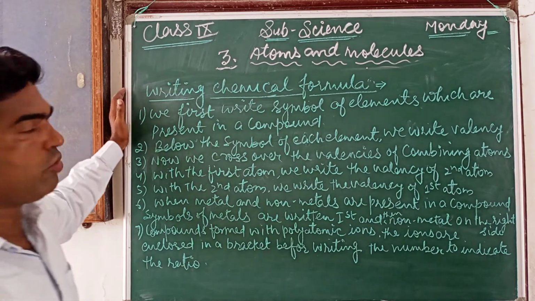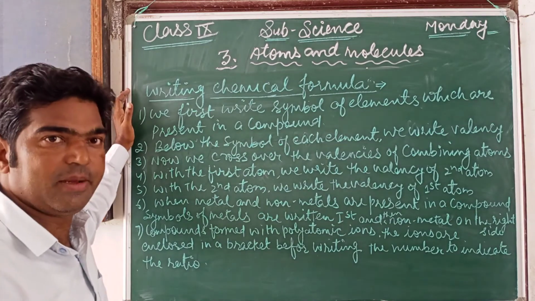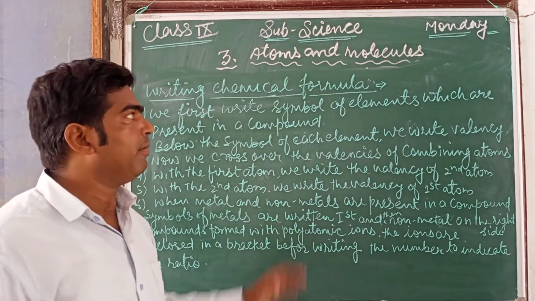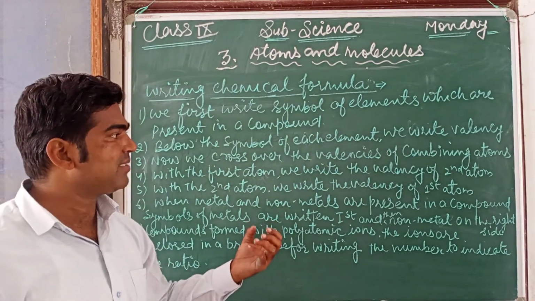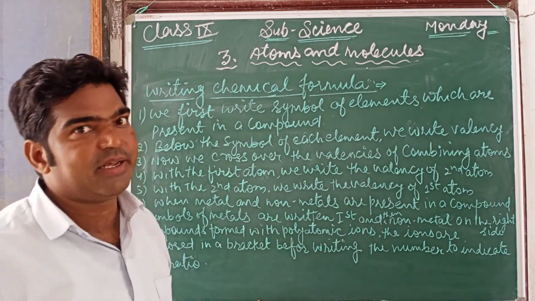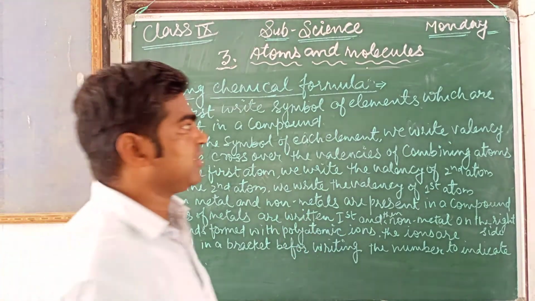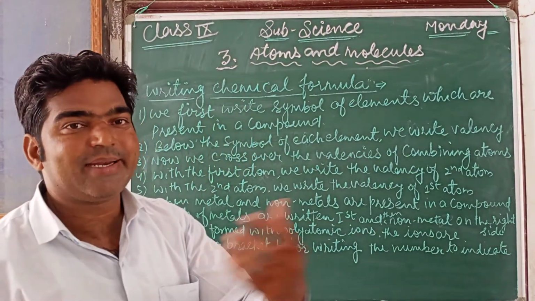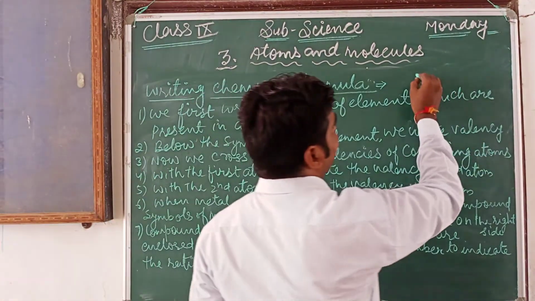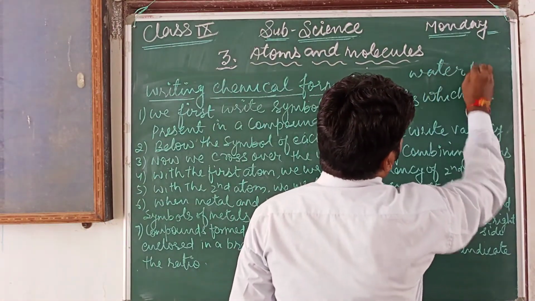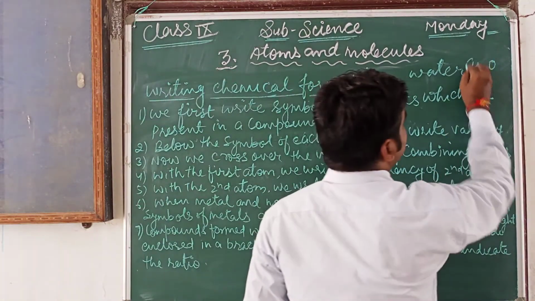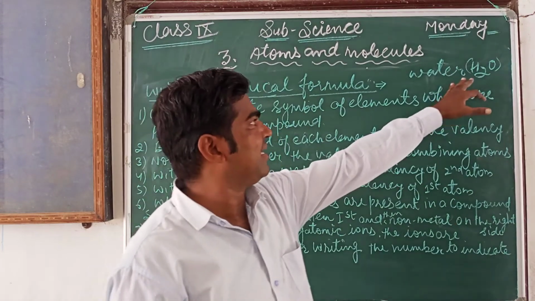So now there are certain rules for writing the chemical formula. As you know, this is the simplest way by which we can represent any compound. The chemical formula tells us what the main components or elements present in a compound are. For example, the chemical formula of water is H2O.